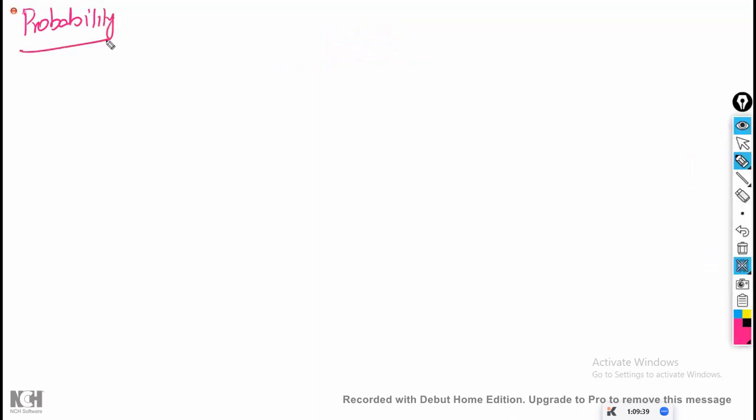Now, what is meant by probability? Probability means nothing but chance of occurrence. How much chance of occurrence of that particular thing is called probability. Simple. Chance of occurrence means, for example, as everyone will say, the starting example, a simple example: heads and tails. Let us start with the same example. After that, we'll increase the level of difficulty of the examples.